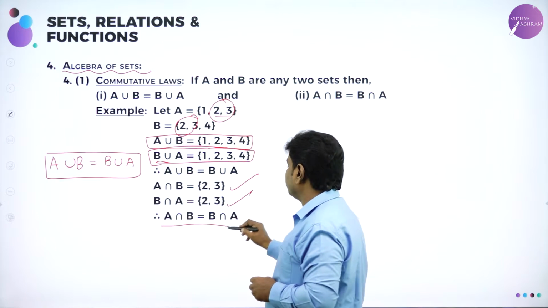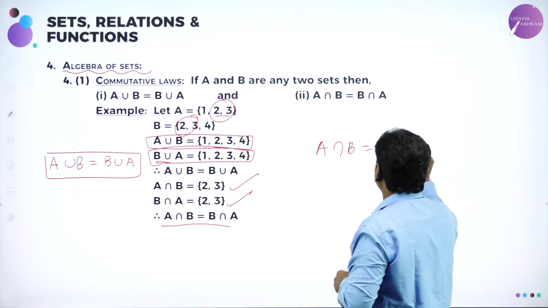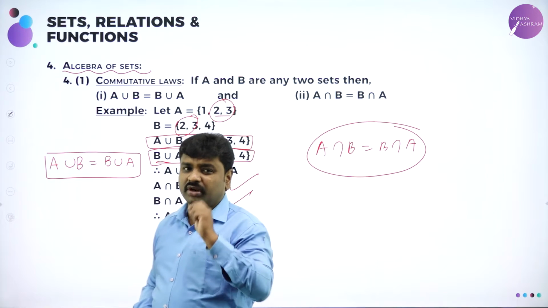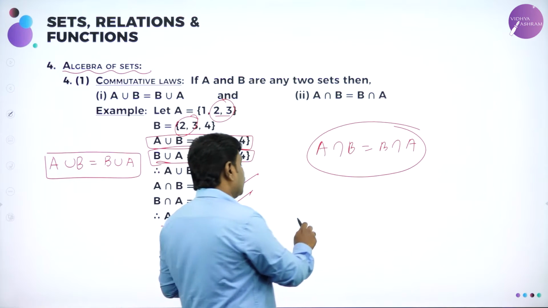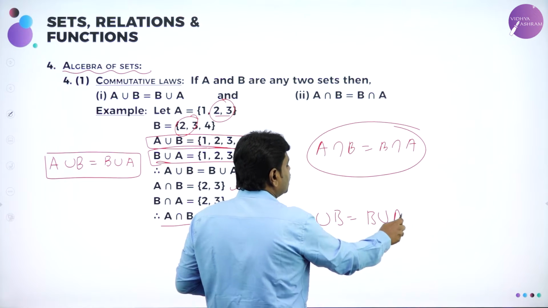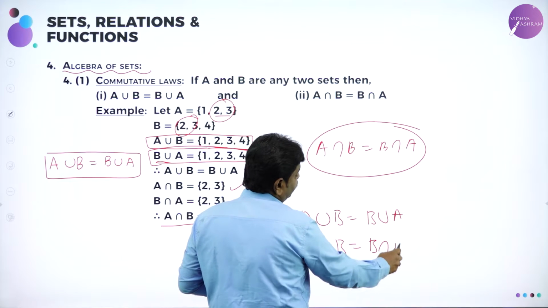So A intersection B is equal to B intersection A. So my dear students, remember intersection and union both are commutative, means you can replace. A union B can also be written as B union A because both are same. A intersection B can also be written as B intersection A because both are same. That's it.